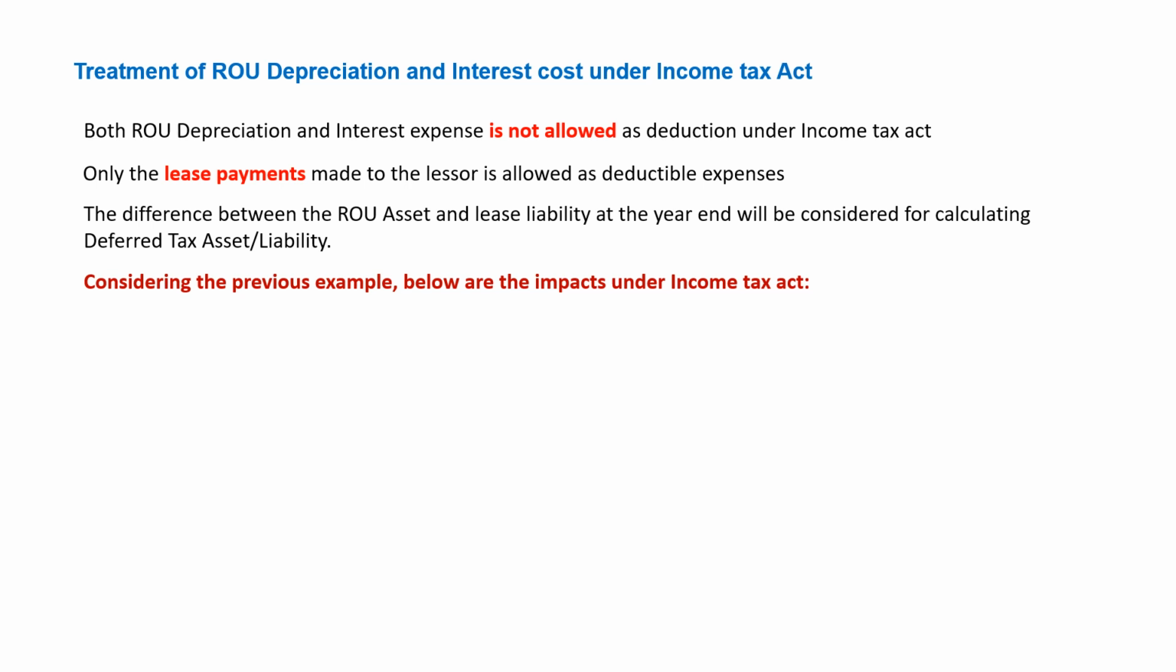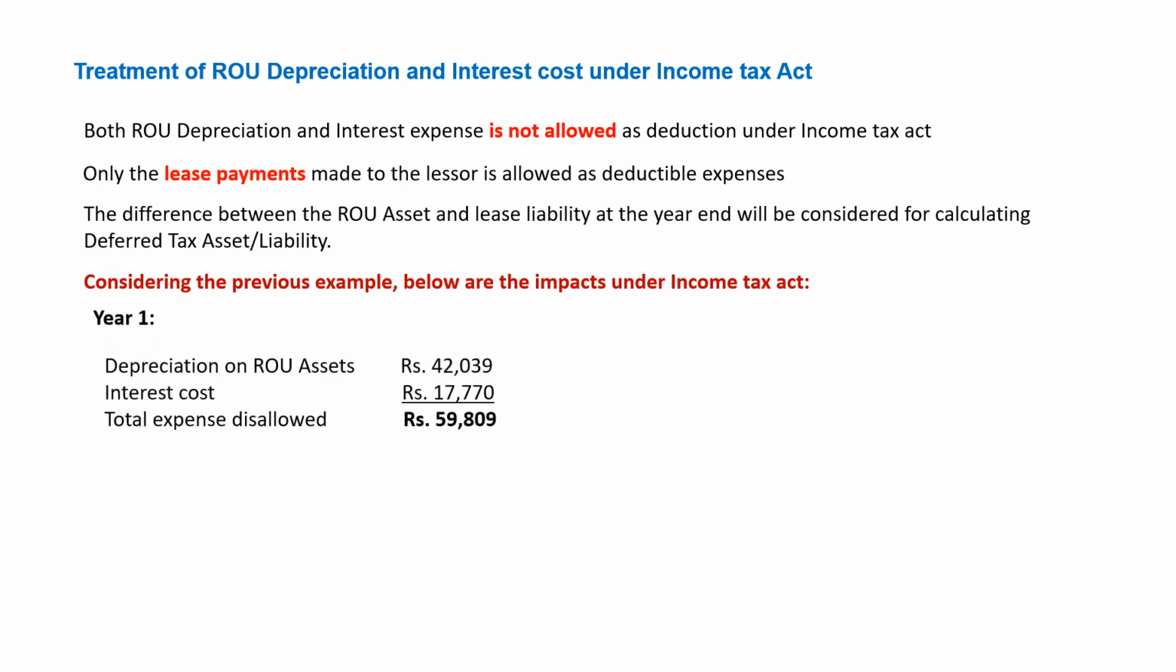Considering the previous example, below are the impacts under the Income Tax Act. Year one, depreciation was 42,039, interest was 17,770, so the total expense in the books is 59,809. What amount can be claimed? You can claim the 50,000 rent you have paid, and you can also claim the 15,000 rupees you paid towards the legal cost, the direct expenses.